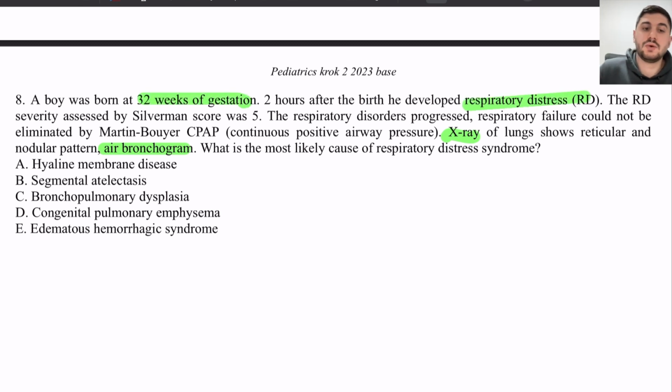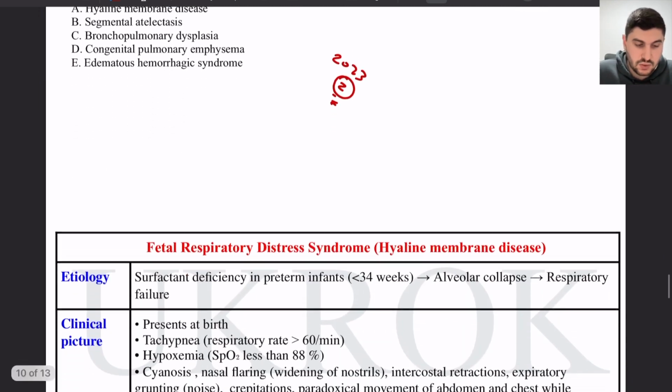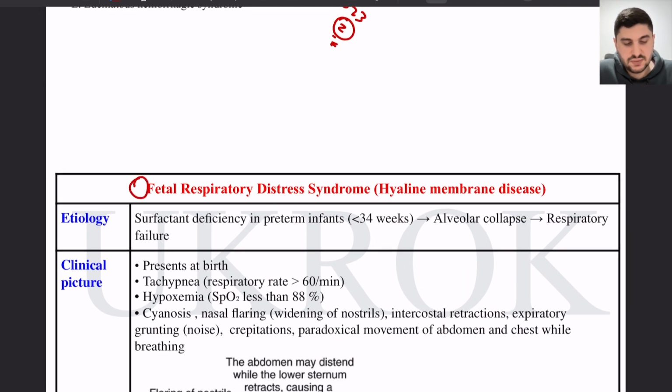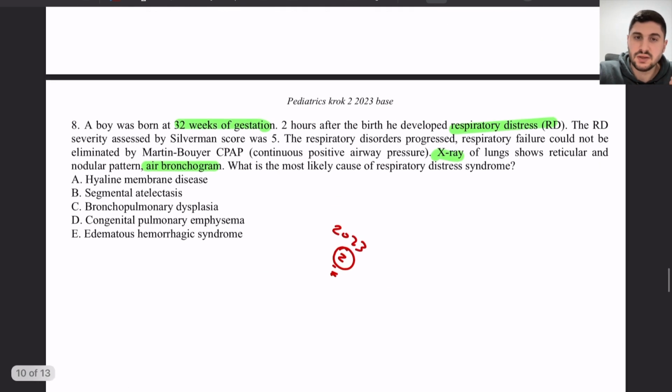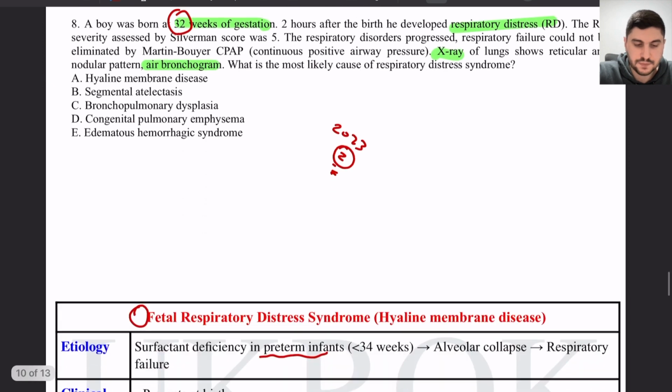Very important question. In the 2023 booklet, we had two questions in one booklet about this disease. This disease is called hyaline membrane disease, or fetal respiratory distress syndrome. From its name, it's fetal respiratory distress. There is a problem with the respiration. There is respiratory failure in this fetus. And why does it happen? It happens in preterm infants who are born before 37 weeks of gestation, so about 34 weeks, 32 weeks, as here in the question.